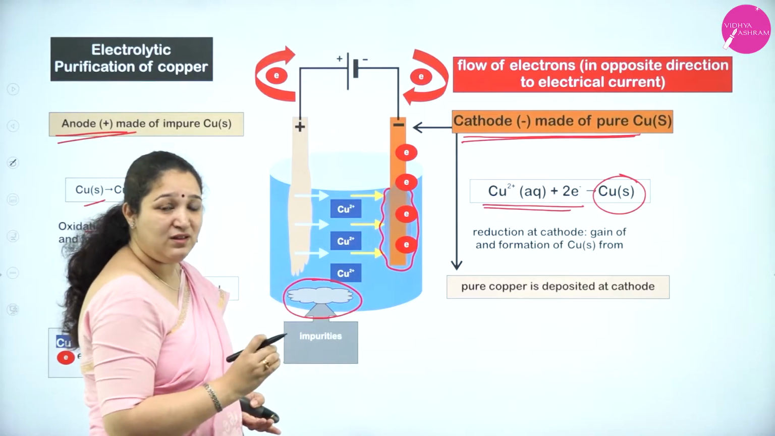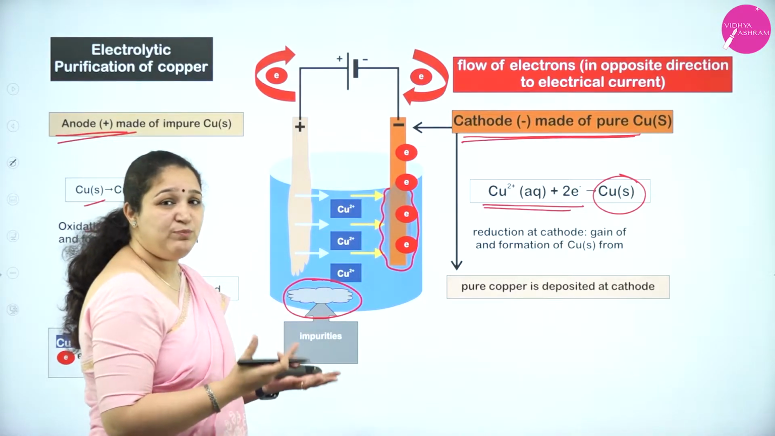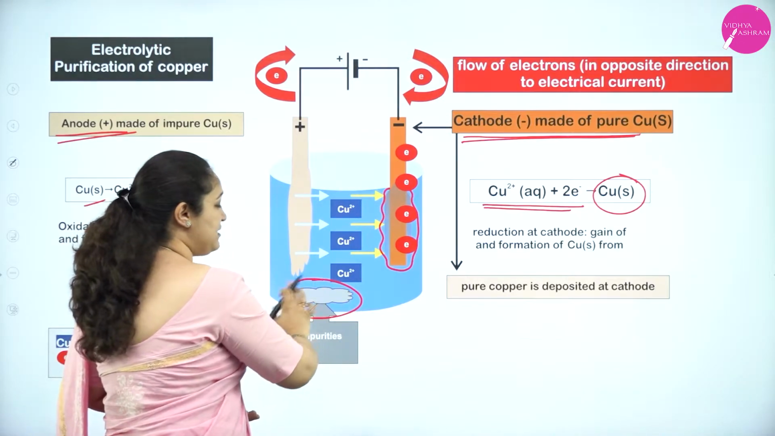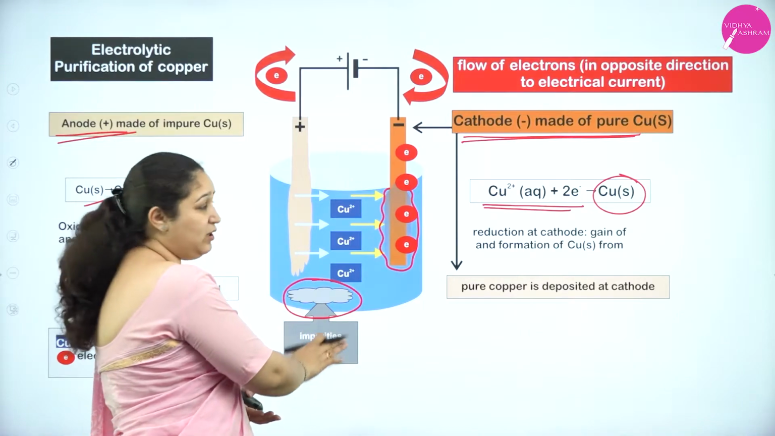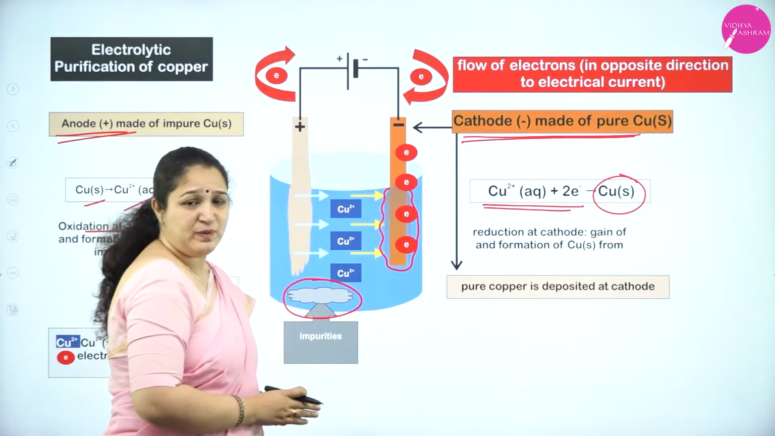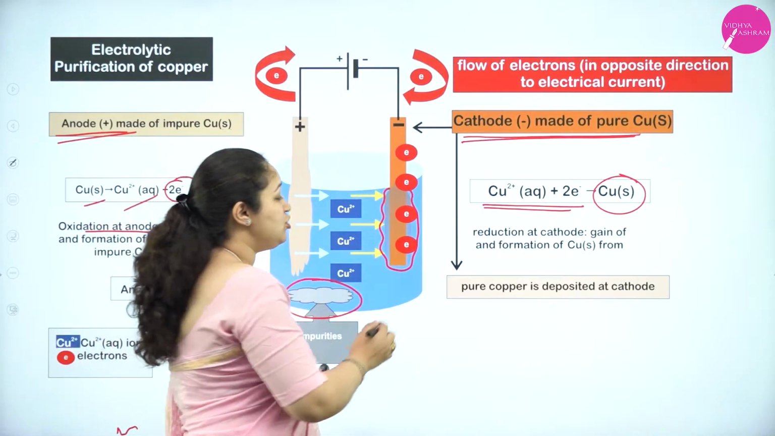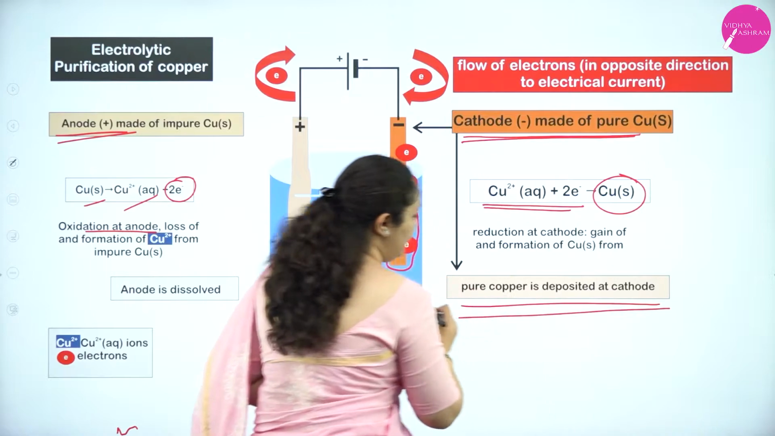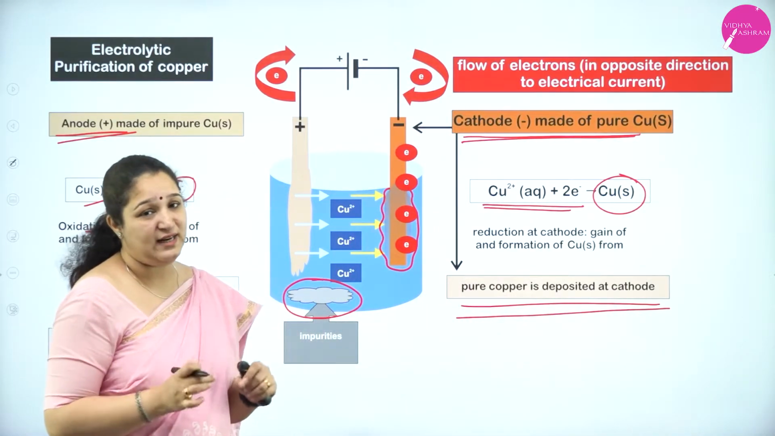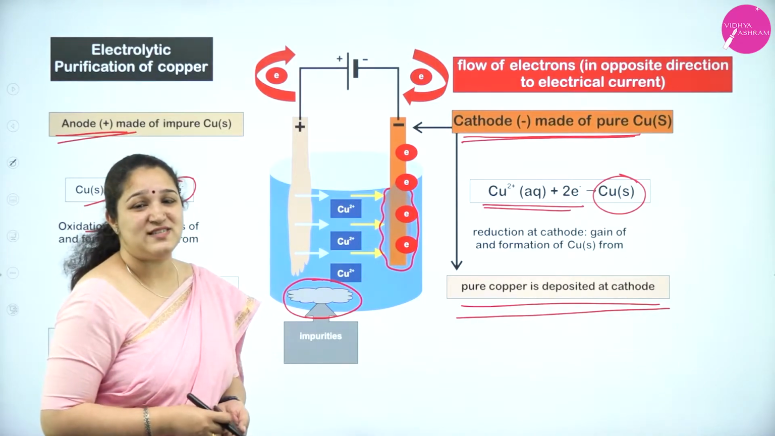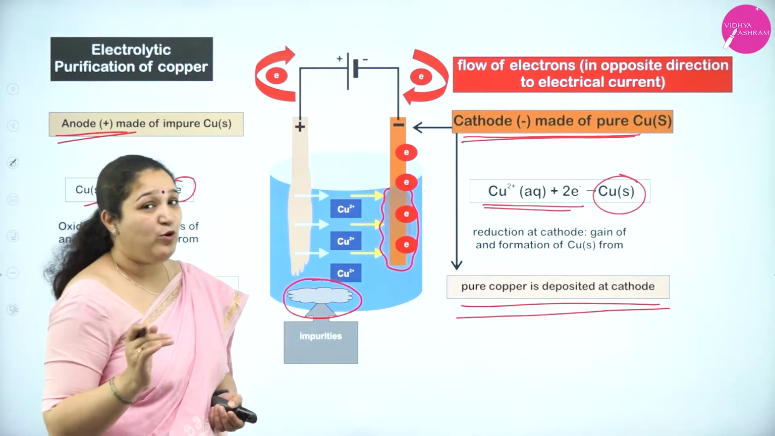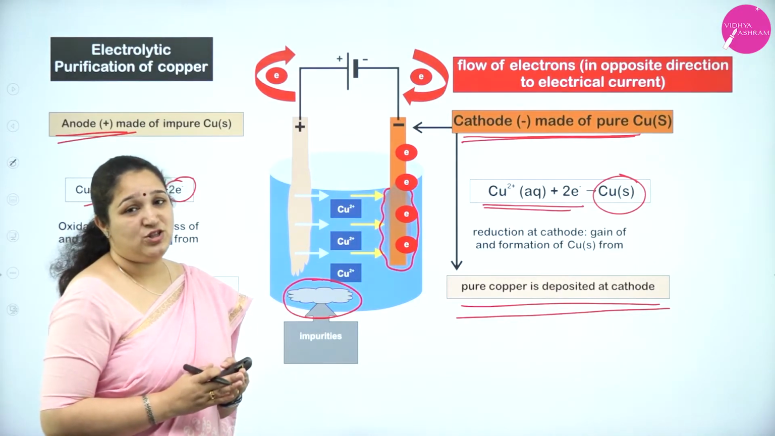That is the method in which you are removing the impurities, because as this rod goes on dissolving, impurities will settle as anode mud. Only the copper will go and get collected as copper metal on the cathode. So pure copper is deposited at the cathode. Now this reaction is happening only when you are passing electric current, and thus we call it the electrolytic cell. I hope you have understood the reaction here.